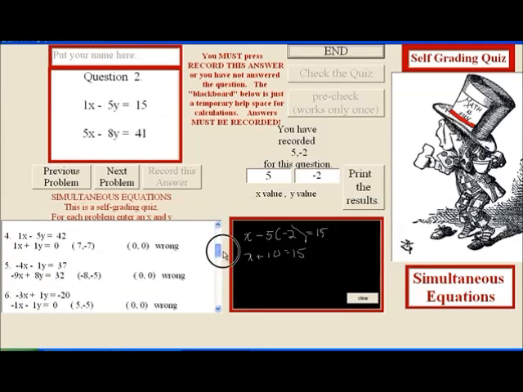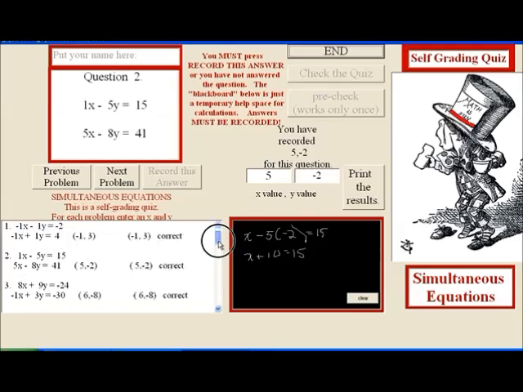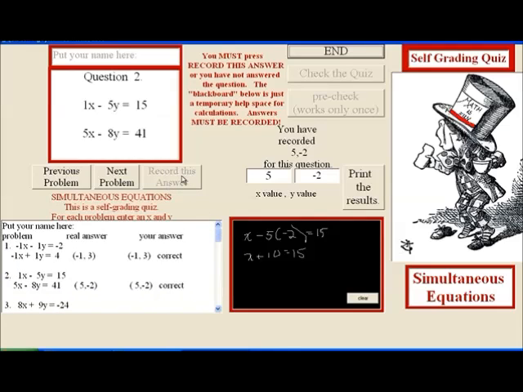But 20% because I didn't work all of them. But you can see how the quiz works. It's very important that you push the record this answer button. Now, I had to make a decision because if I had the answer recorded automatically, and you went forward and backward, you might overwrite and put zeros by just not working the problem. So you have to record each answer. So you have to make sure you push the record this answer button.